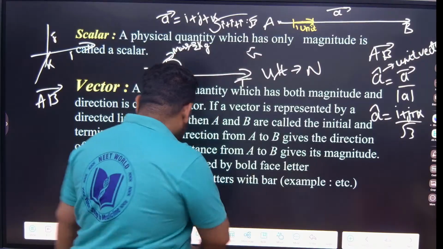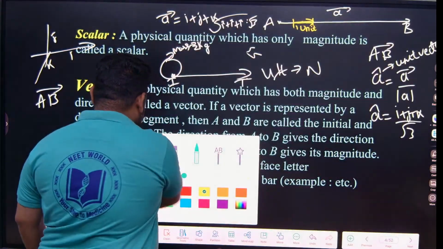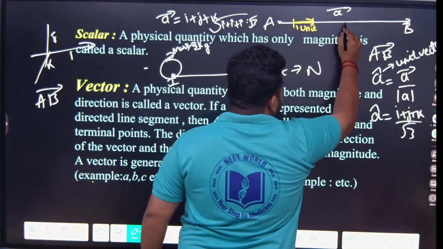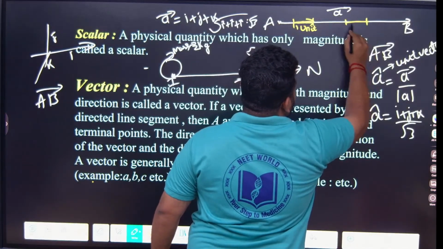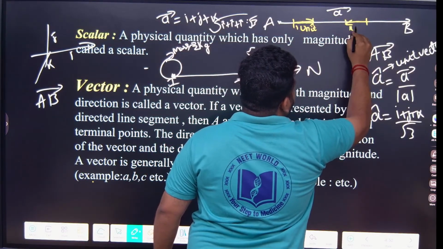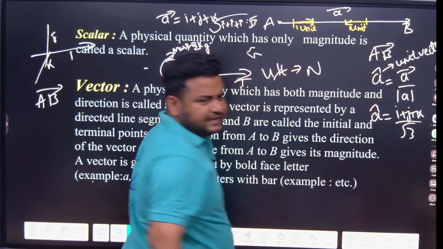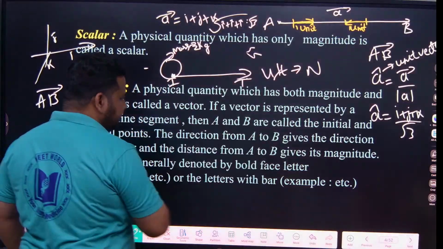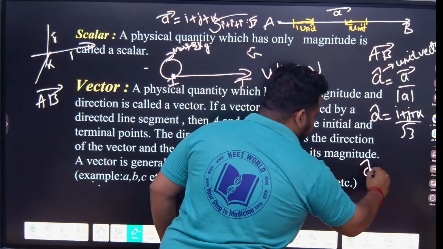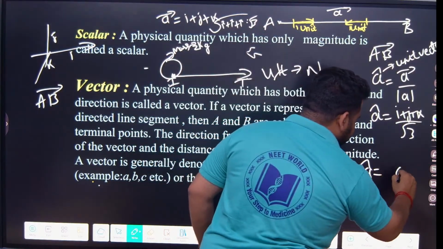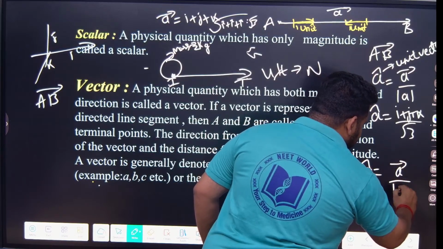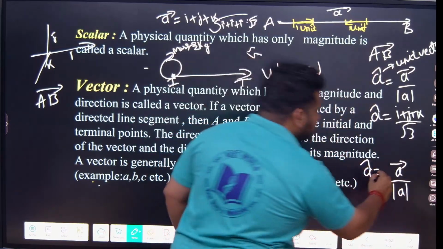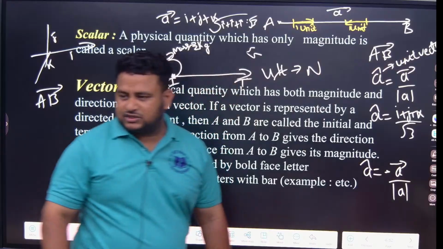Now see here, for the same thing, I again want a unit vector only. I will take the unit vector here, but I want it in this direction. Again this will be A cap only. You have to listen, very important. What is the value here? The magnitude will be like this: vector A by magnitude of A. But here I will write minus. Understood?